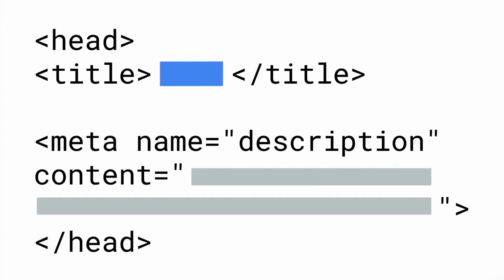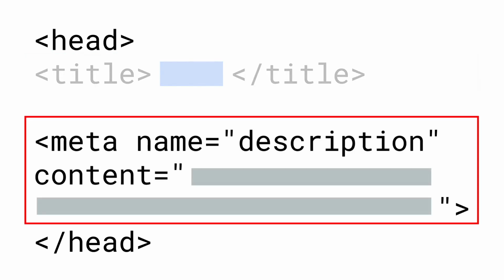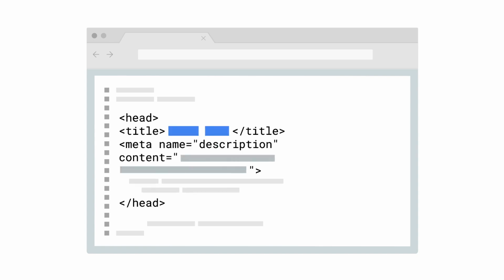Look for areas where you can change the title text between the appropriate HTML title tags, open title and close title, within the head element of the page. To edit the description, edit the text inside the content field of the meta description tag, like this. If your HTML does not have open title and close title tags, or meta name description tags already, you can add them in between the head and close head tags.